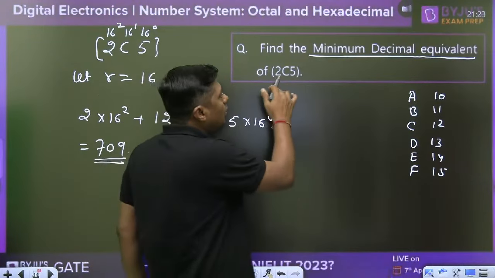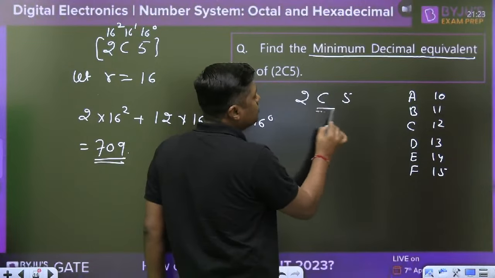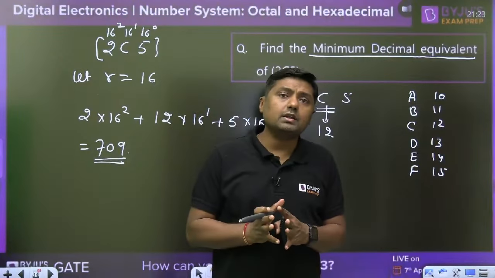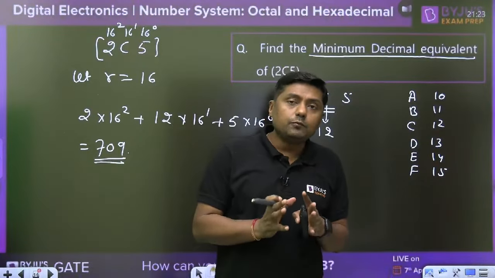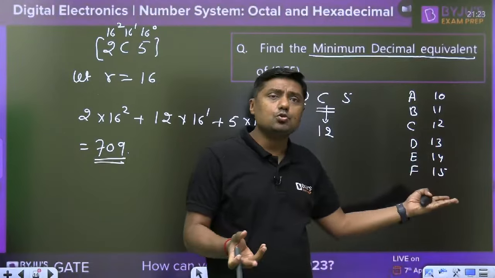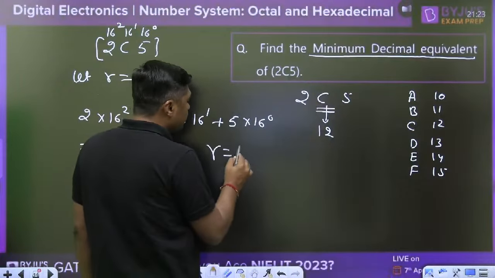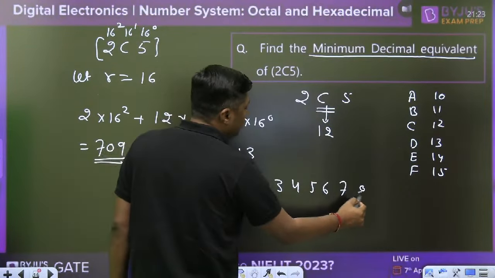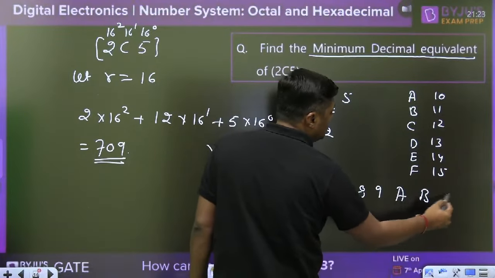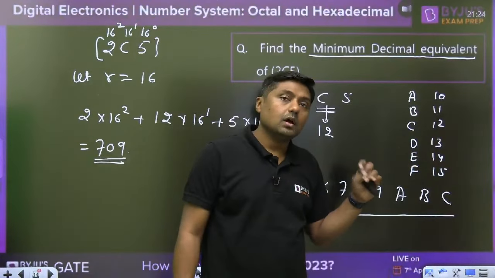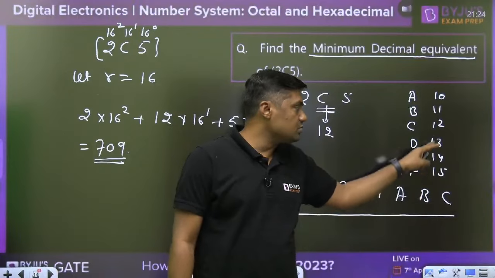Then this is the symbol, 2C5. So what is the maximum symbol? What does C mean? C means 12. If suppose we are taking the base 12, or if suppose we are taking the base 13, that is greater than 12. Yes, we can choose. If the base is 13, what are the valid symbols? 0, 1, 2, 3, 4, 5, 6, 7, 8, 9, 10, 11, 12. These are the valid symbols. If it is hexadecimal, then it goes up to F. So what is the minimum? The minimum base we can take is 13. When I am taking the base 13, what is the 2C5 then?